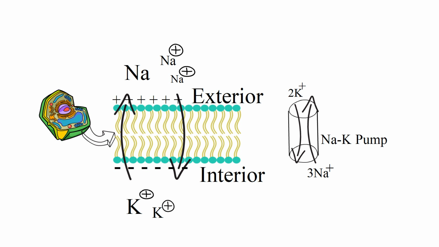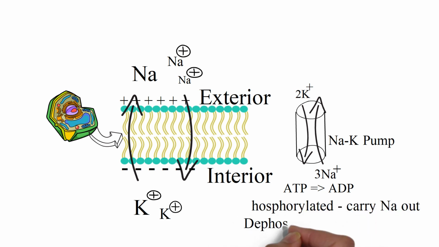As you can see, there is loss of 1 cation from the interior of the cell, so there is negative charge present inside the cell, and there is gain of 1 cation for the outside of the cell, so there is positive charge present outside the cell. It uses ATP for this activity. When it uses ATP, it is phosphorylated, then it carries sodium outside the cell, and when it is dephosphorylated, it carries potassium inside the cell. Now you may think our cell is rich in potassium, then where has this sodium come from? This sodium has come from action potential, and we will see it later.